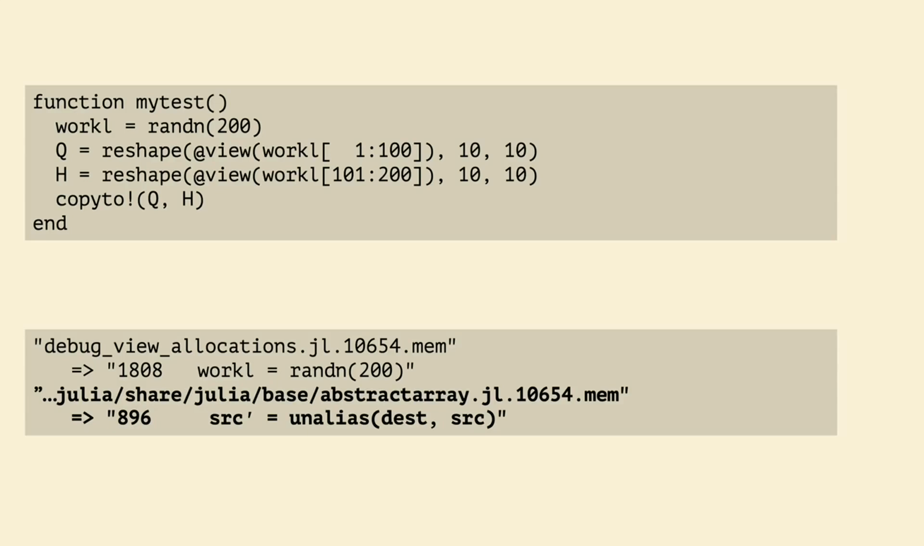If you use that previous track allocations code, you will see that this allocates in two places. The first one we expect when we allocate the work L array. The second one we do not.